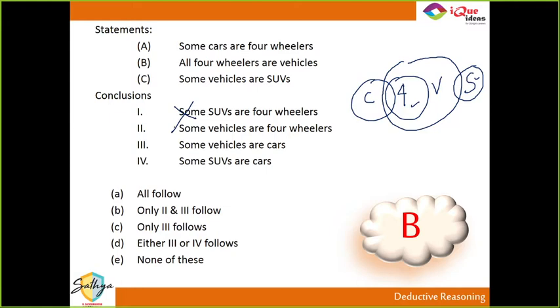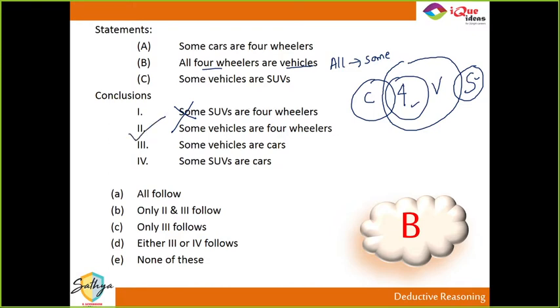Did you get this one? Now, some vehicles are 4-wheelers. See, if all 4-wheelers are vehicles, then the reverse of all is some. Remember I said the reverse of all is some. So by that we know if all 4-wheelers are vehicles, then some vehicles are 4-wheelers is definitely true.